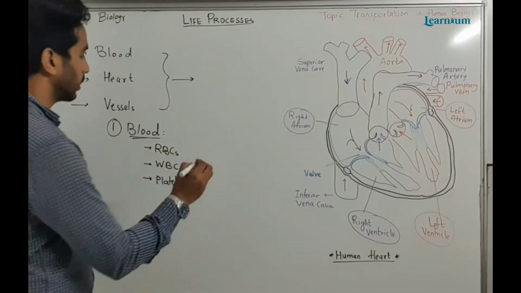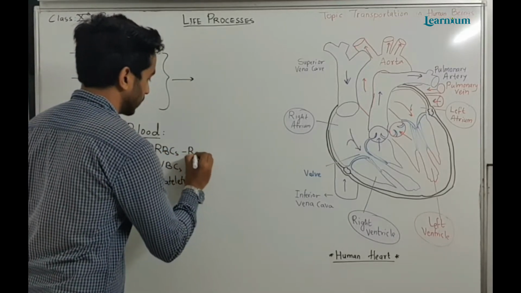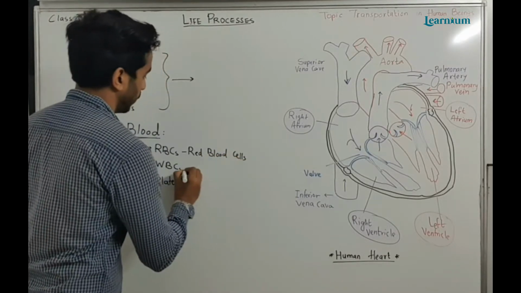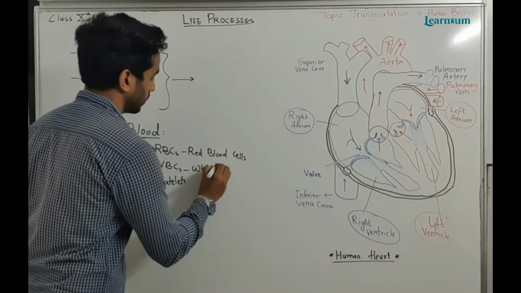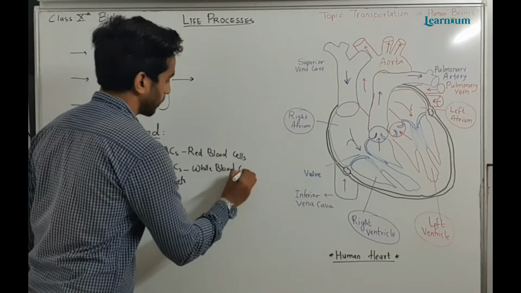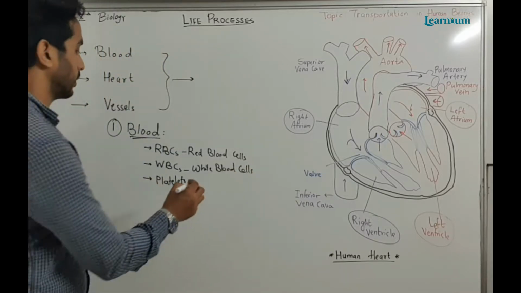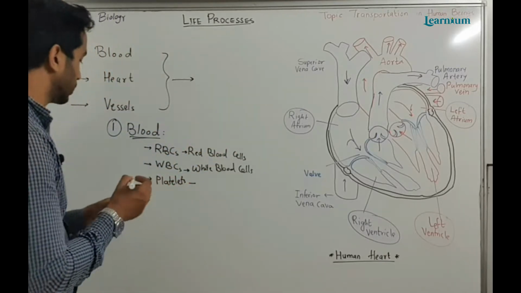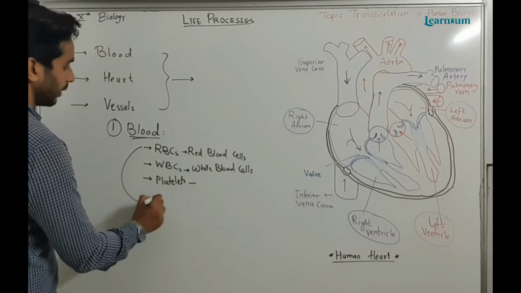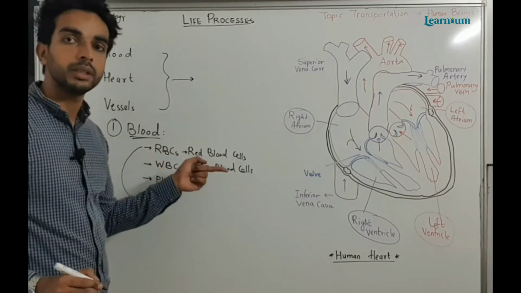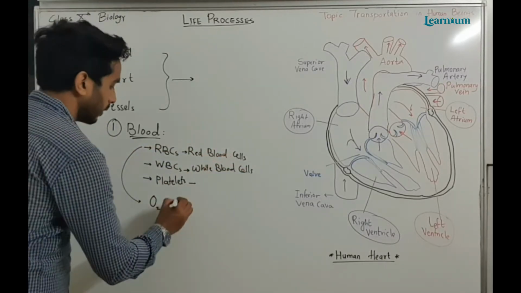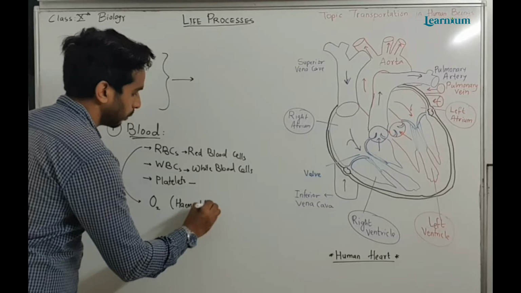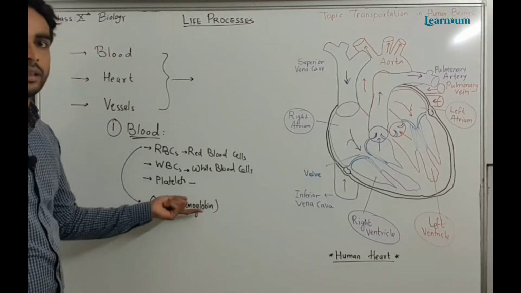RBCs means red blood cells. WBCs means white blood cells, and platelets are the other types of cells. The RBCs carry the oxygen. So the function of RBC is to carry oxygen. These RBC cells have hemoglobin pigment inside their cell structure.